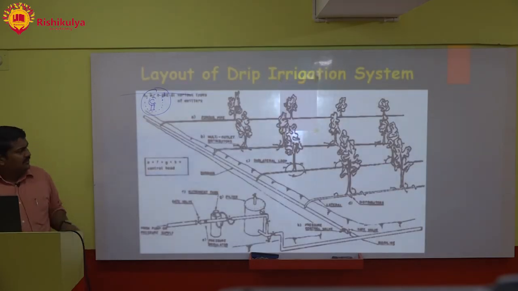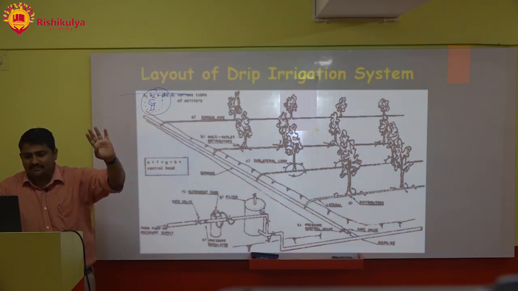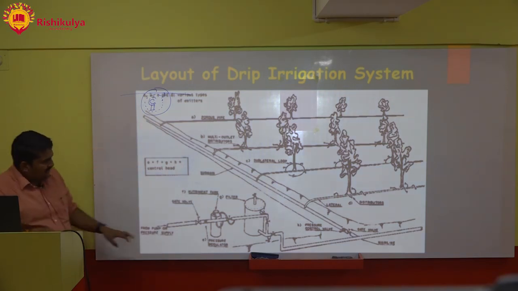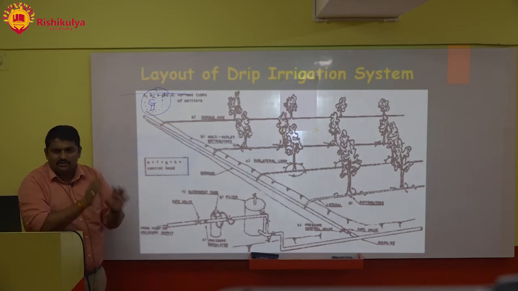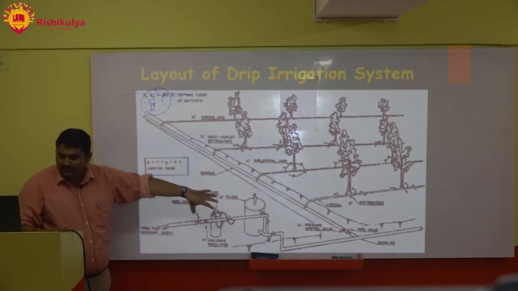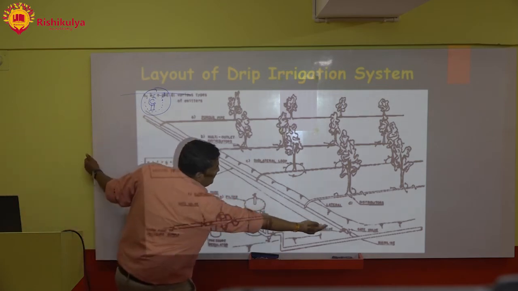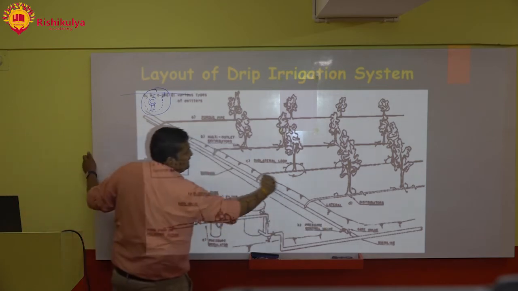This is the layout. At times in OPSC examinations, they have asked to draw a layout of the drip irrigation system. So you should know. You need not be so good in drawing. You can draw even block diagrams. Like this is the system from where the water is coming, है ना? Then this is the main line. Then this is submains. This is laterals.